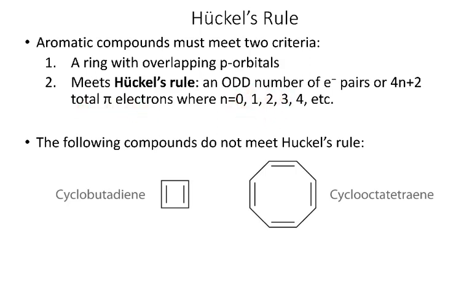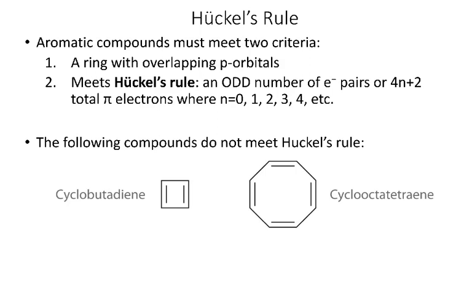So if n is 0, if we had 2 pi electrons, and we meet the first criterion, a ring with overlapping p orbitals, it could be aromatic. If n is 1, so 4 plus 2 is 6, as in the case of benzene, that could be aromatic. Or if n is 2, 8 plus 2 is 10, that could be aromatic. So these are sometimes called Hückel's numbers.